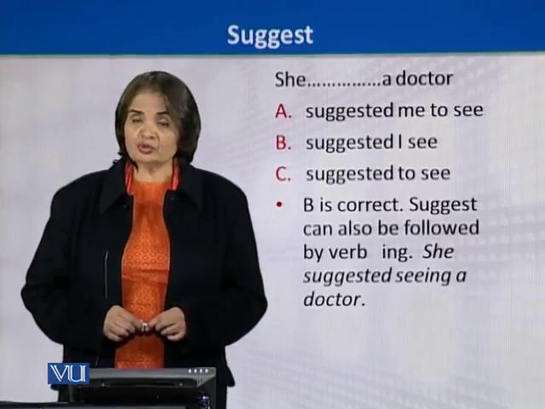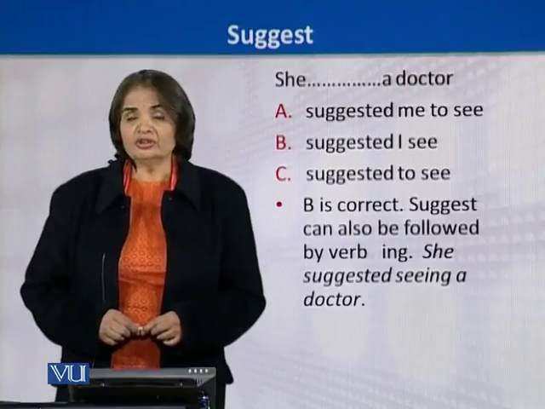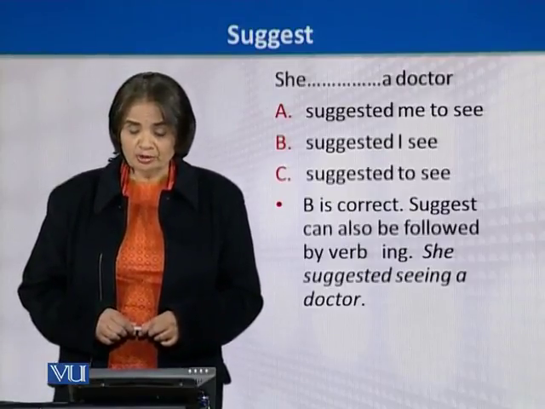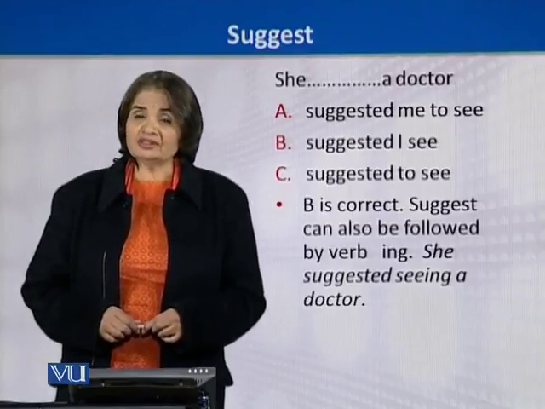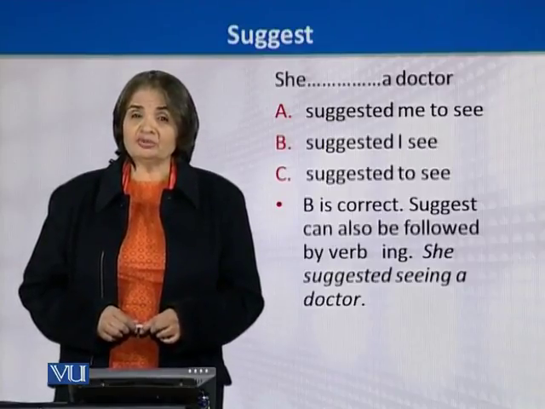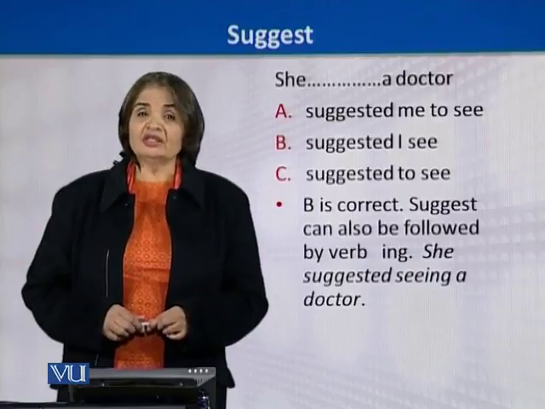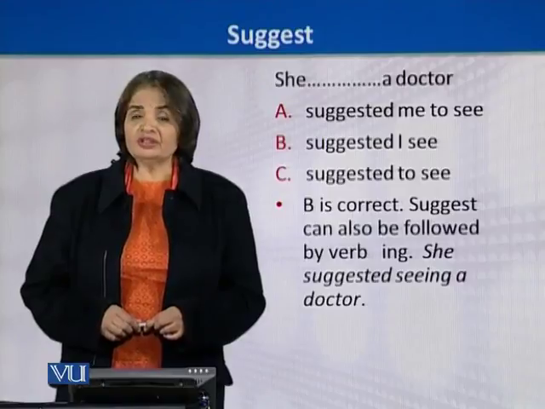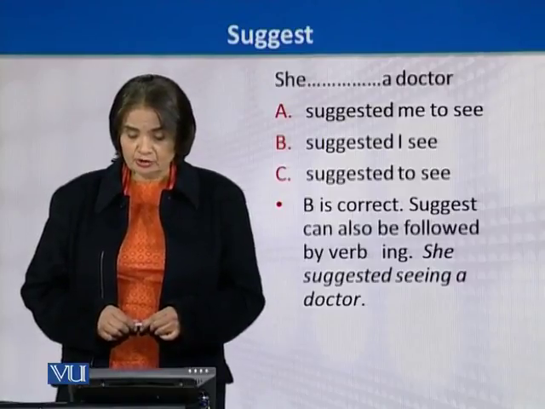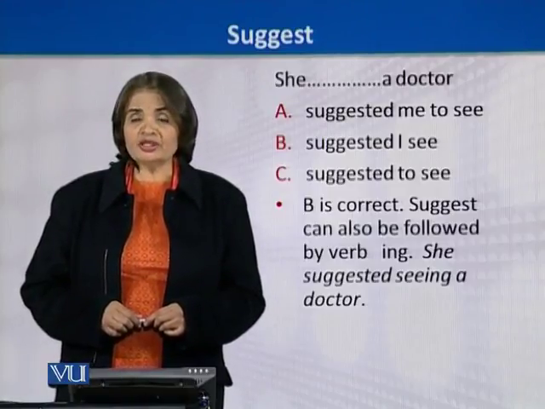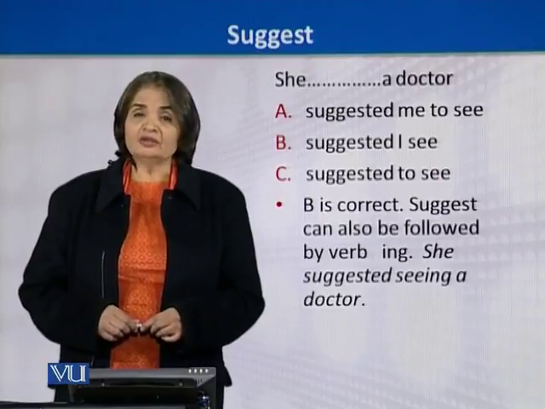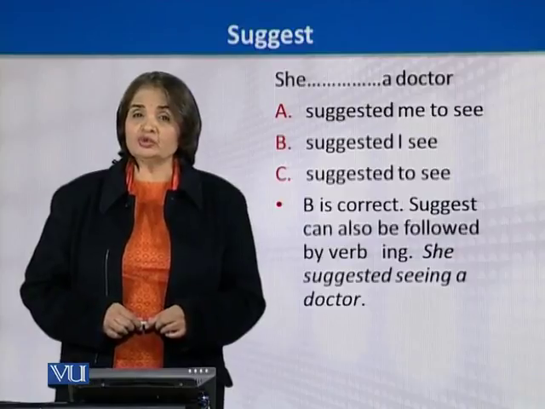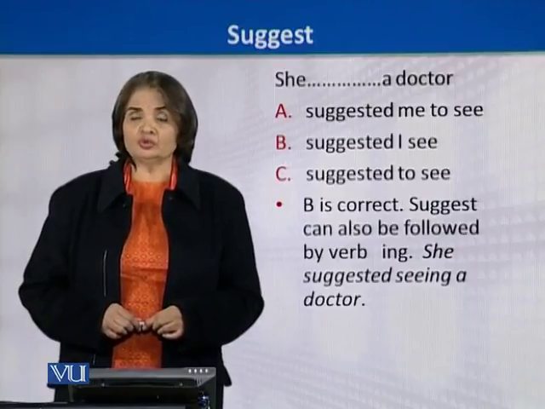So the suggestion was to see a doctor. We are not putting in the preposition to, because when it is a suggestion and the speaker is saying she suggested, it means this was her suggestion. So we don't even need to use me here. When we change the verb see to ing, even there we do not really need to use the word me or to.